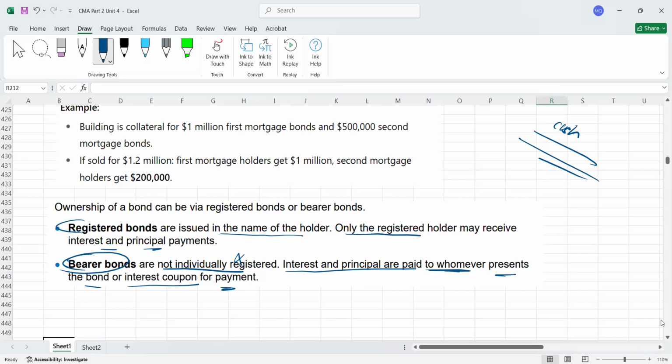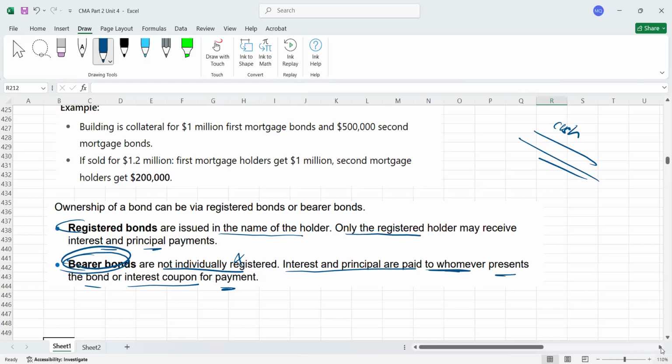That's the main idea. Now think: if a company has 5 million bondholders who have bearer bonds. Maybe on the first day 1 million people came, next day 500,000 people came, third day again 500,000 people came to take their money. It's very difficult, right? Because the condition is whoever holds the bonds will get the payments. So how will the company manage? It's totally messy. Companies generally hire third parties to do this. Whenever the time comes for interest payments, those third parties provide the services.